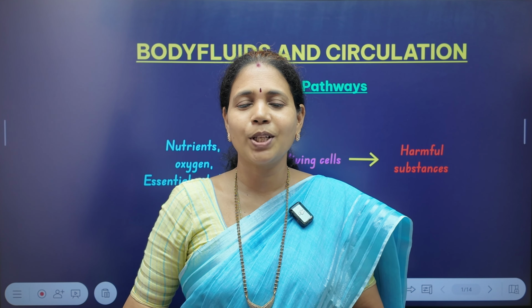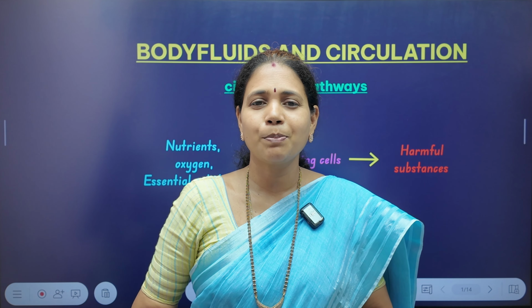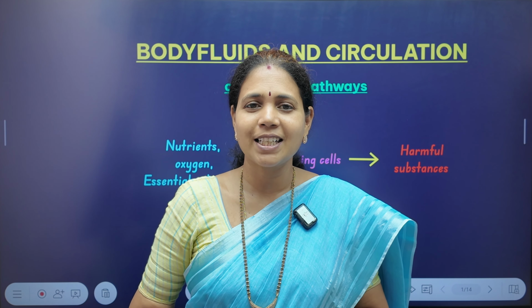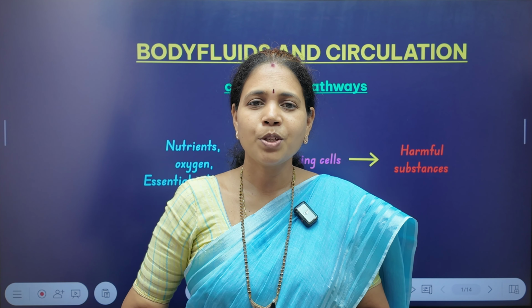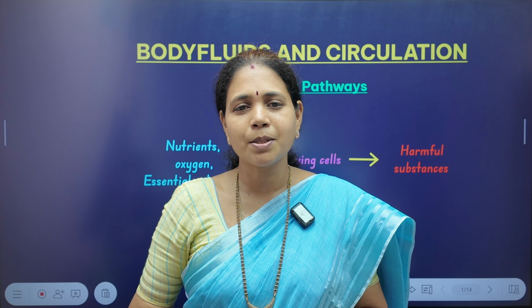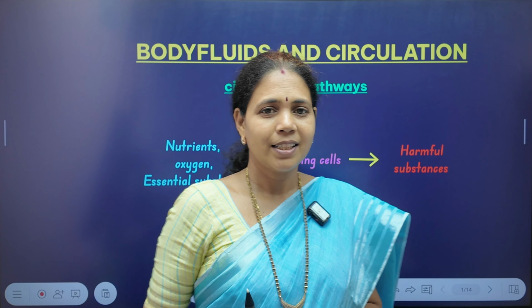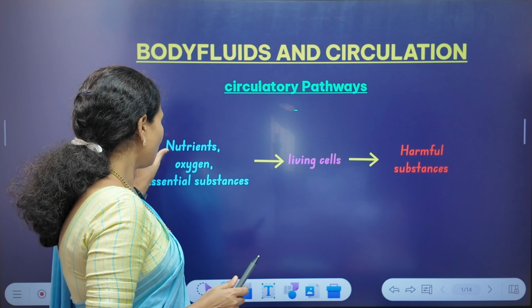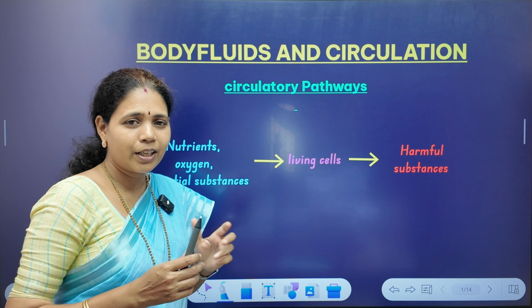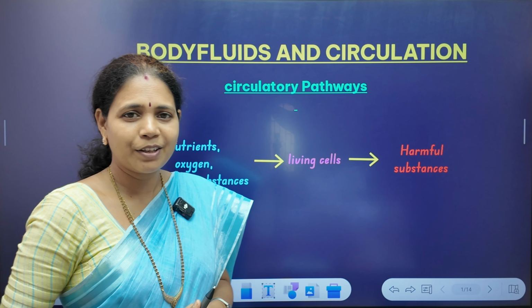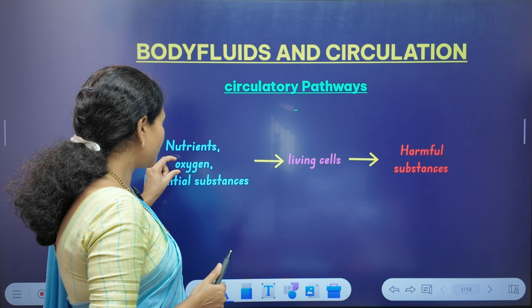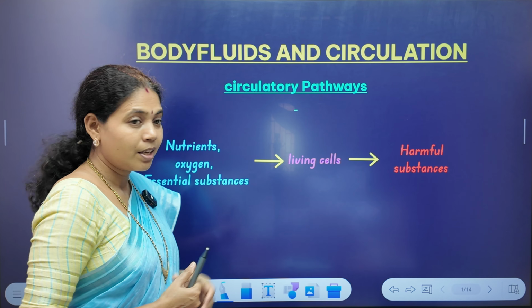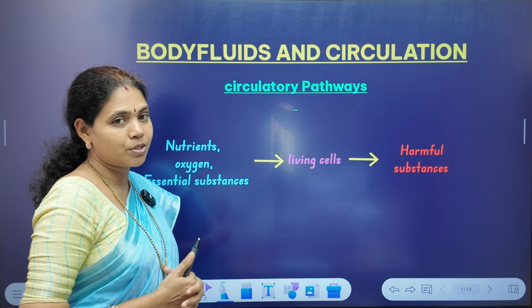My topic is circulatory pathways from the chapter Body Fluids and Circulation of class 11th Biology. As we know, every living organism is made up of cells, and these cells require some of the major nutrients like carbohydrates, proteins and fats, and the respiratory gases like oxygen and some other essential substances.